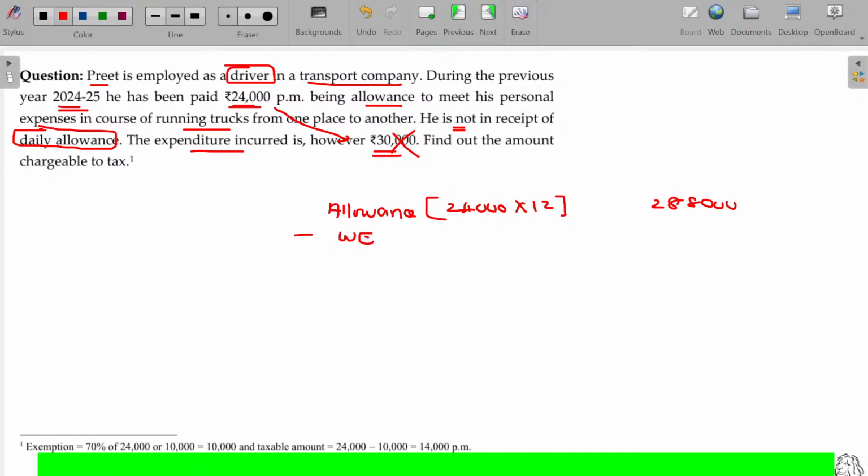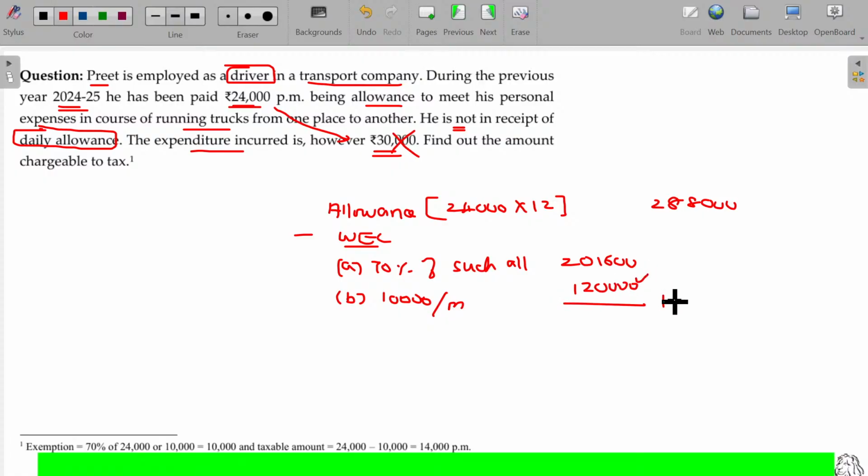Minus whichever is the least is exempted: A being 70% of such allowances, 2,01,600, B being 10,000 per month, so for the year it is 1,20,000.